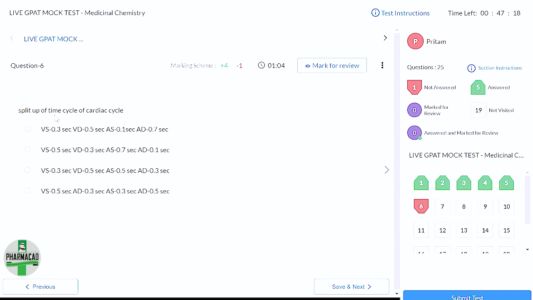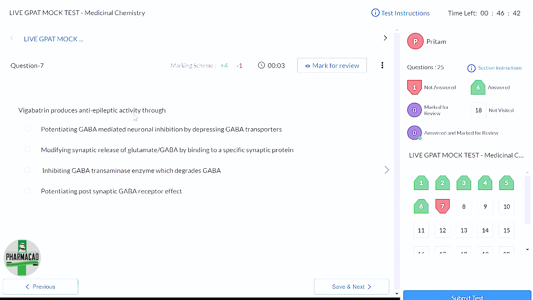I'm not able to change the screen because I've already started the test. Otherwise, I'll show you these images later after submitting the test, where ventricular systole is for 0.3 second and ventricular diastole is for 0.5 second, which is actually delayed by 0.1 second of this 0.8 second. This you will understand what I'm talking after seeing that image. But yes, A is the correct answer, which I'll select as suggested by you and go ahead.